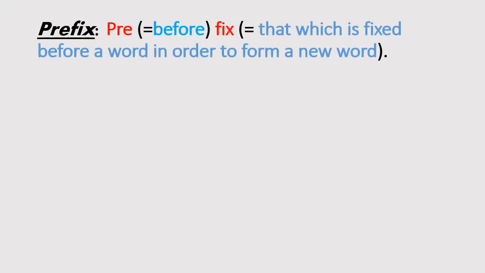Let's go to our main parts. Prefix. The word prefix is divided into two syllables. One is pre, which means before. Another one is fix, that which is fixed before a word in order to form a new word.